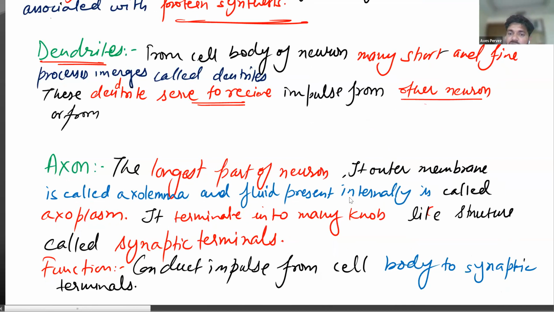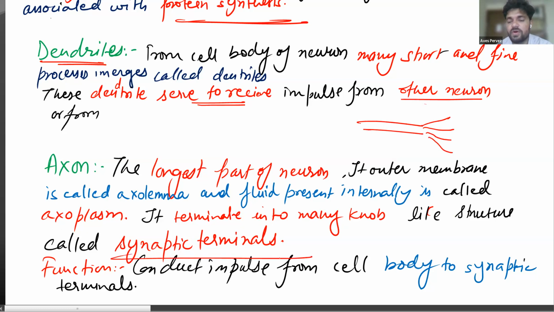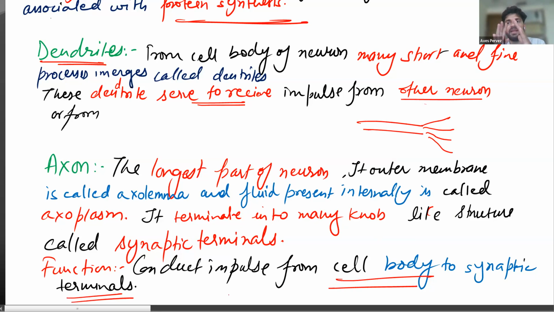So it is the longest part of the neuron. Its outer membrane is called the axolemma, and the fluid present inside it is called the axoplasm. It terminates into many lobes. This one is the axon, and it ends in many knob-like structures called synaptic terminals. The function is the conduction of impulse from the cell body, the first part of the neuron, to the last part, the synaptic terminals.